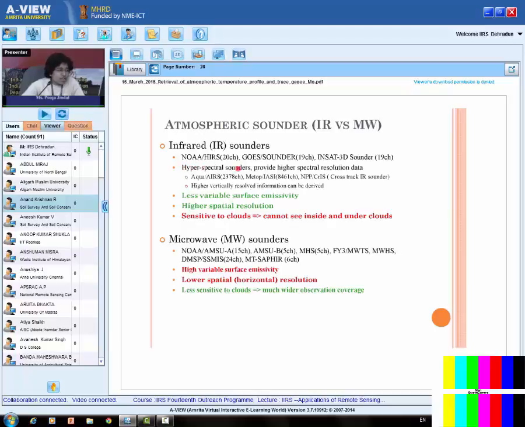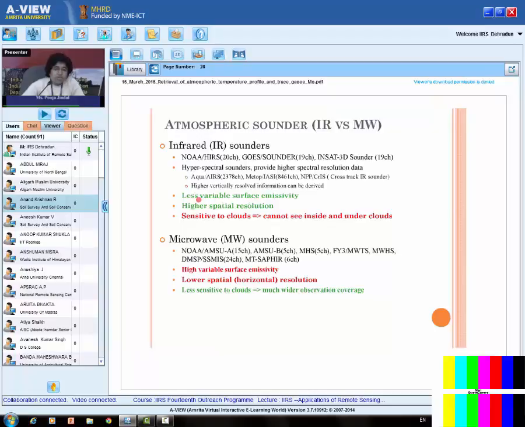Also in the infrared region, we have hyperspectral sounders which provide higher spectral resolution. Examples are Aqua AIRS, meaning AIRS onboard Aqua. AIRS is the atmospheric infrared sounder with 2378 channels. Then we have IASI onboard MetOp with 8461 channels. Then we have NPP's CrIS sensor. Now what are the advantages? These have higher vertically resolved information. Why? Because we have a large number of channels, a large number of bands, meaning we are able to see many levels in the atmosphere.